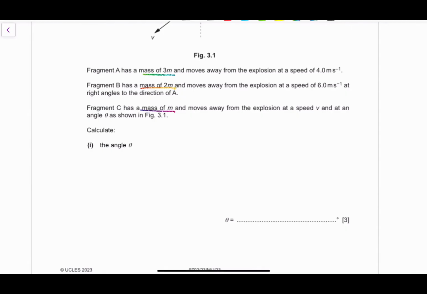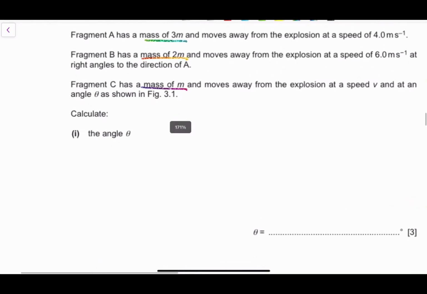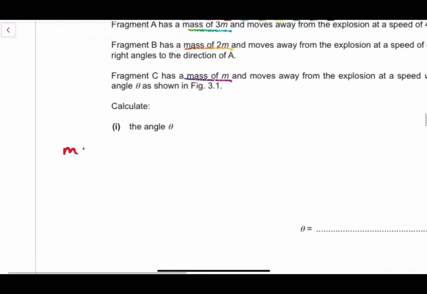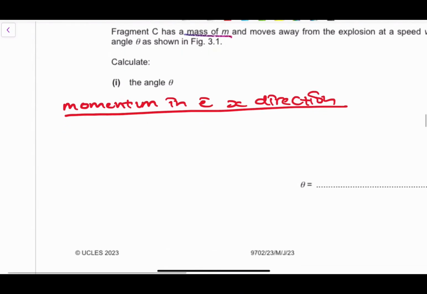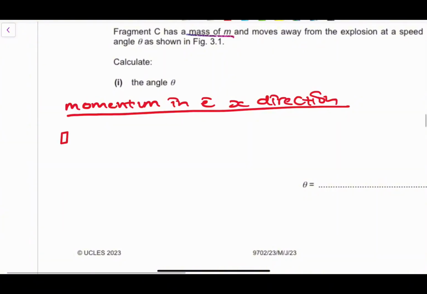As for me, I might consider momentum in the x. So considering momentum in the x direction, we know that the initial momentum is actually 0 because nothing has moved.